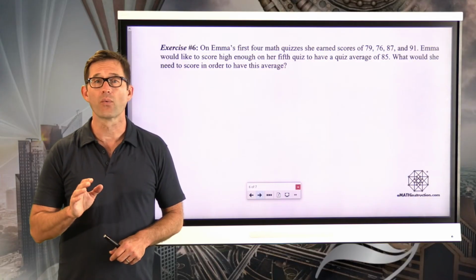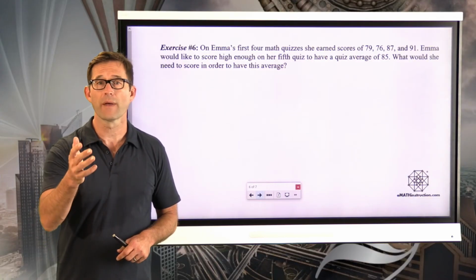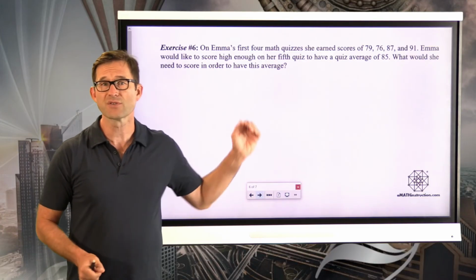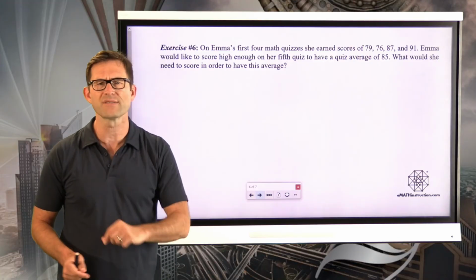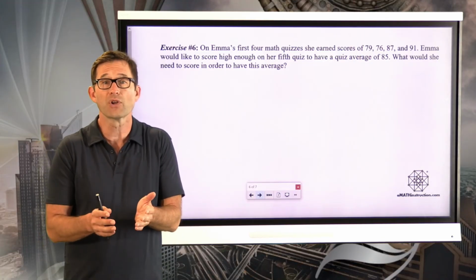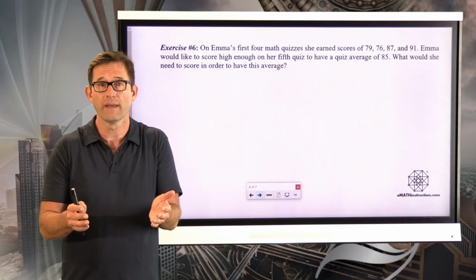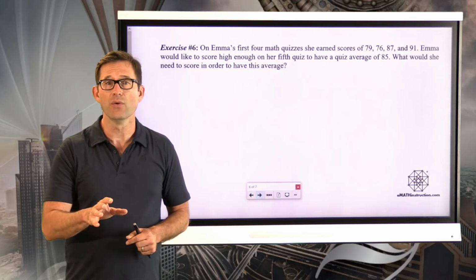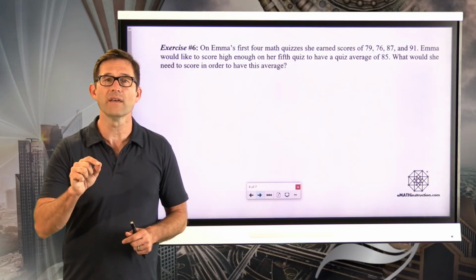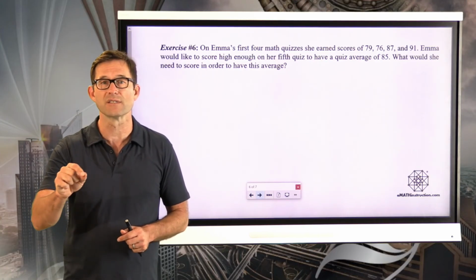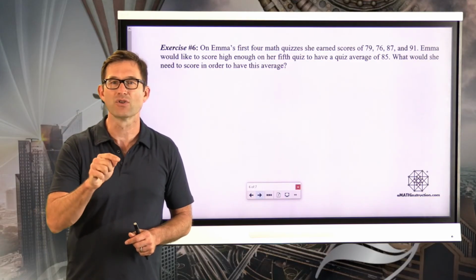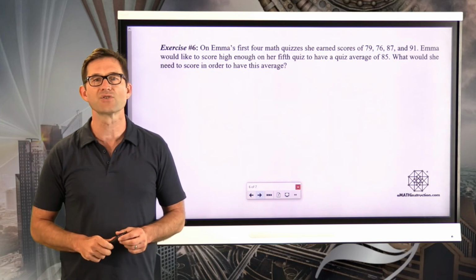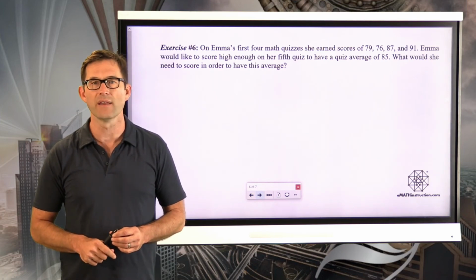Again, this is a great applied problem, right? This is something you probably have happen to you every once in a while in a math class or other classes. You've got certain scores on a quiz, you've got only one test or quiz left, and you want a particular average on them all. What do you need to get that average? Now, there's ways to use algebra to do this, no doubt, but we can use this idea of distances above equaling distances below to get that average of an 85. Pause the video now and see if you can figure out what Emma needs to score on her last quiz to average an 85.